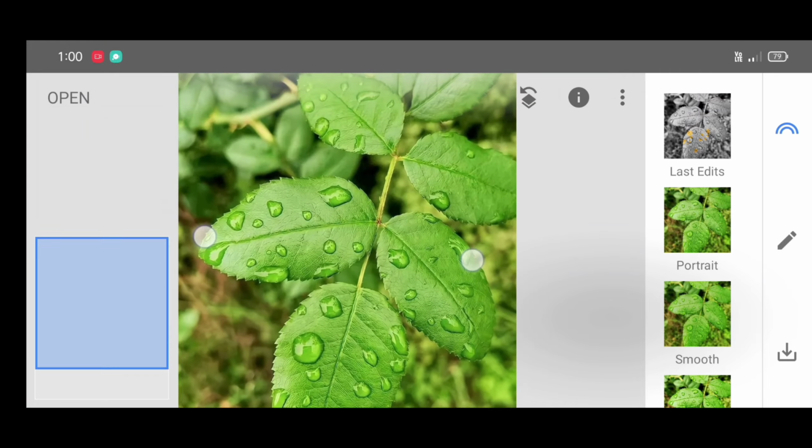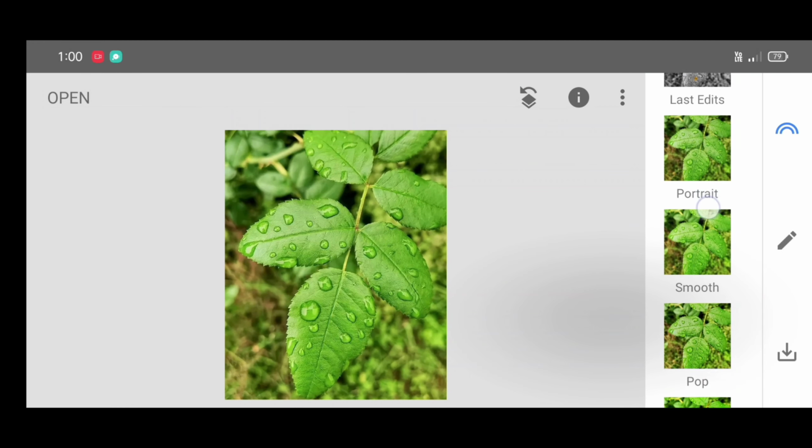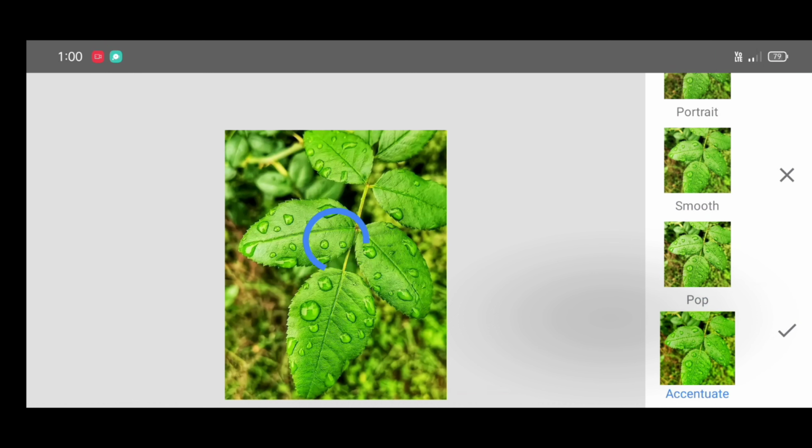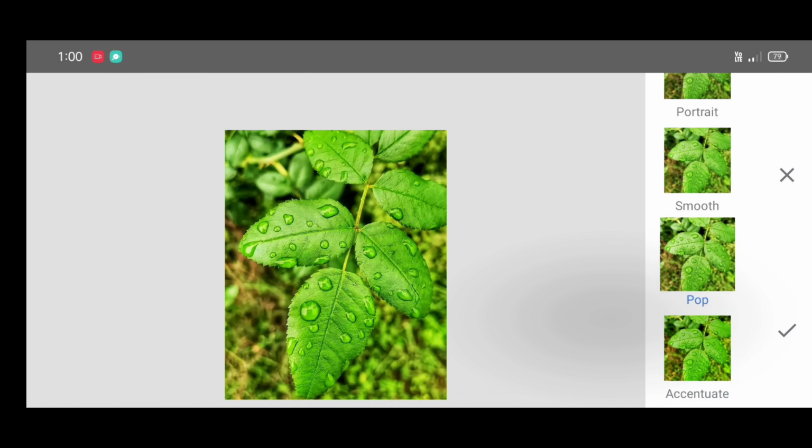Now we are going to add a filter to get a glowing, saturation and contrast effect. For that scroll down and you can add a pop effect or accentuate effect. I am adding the pop effect and just click on apply.